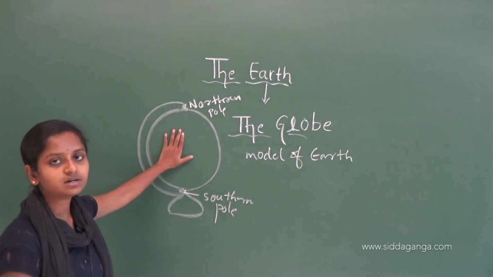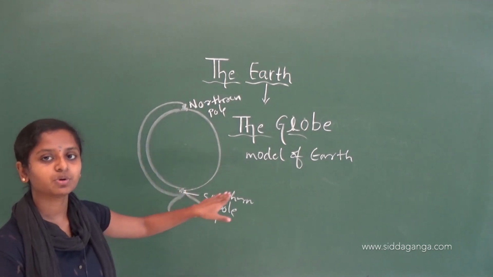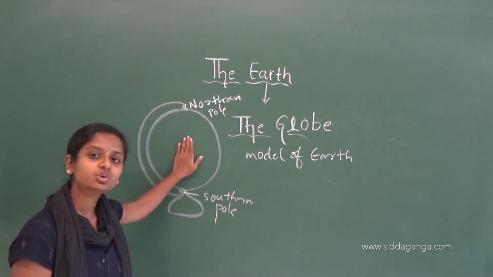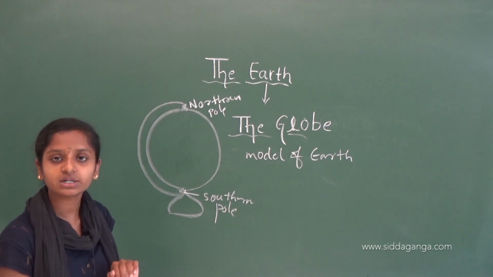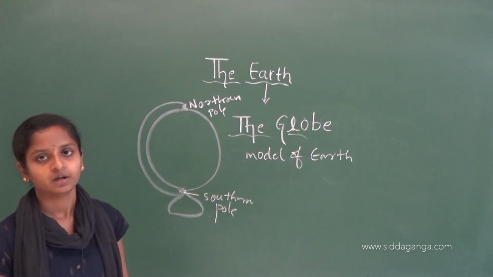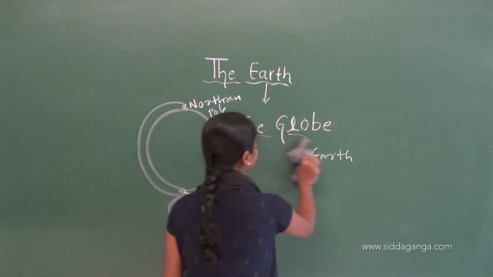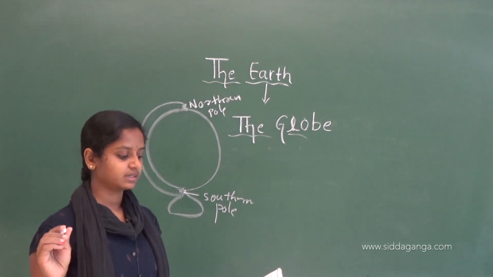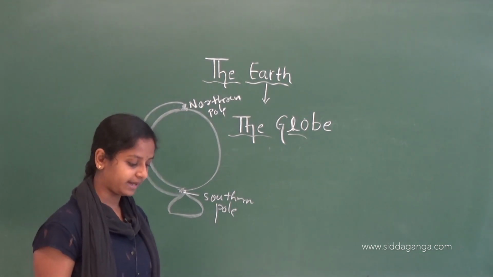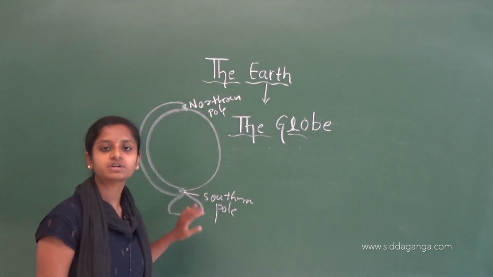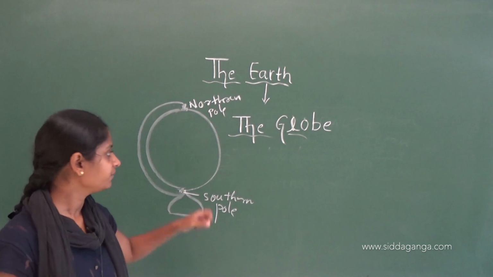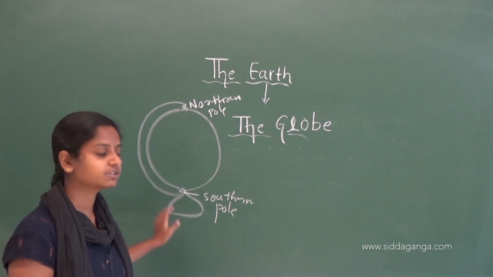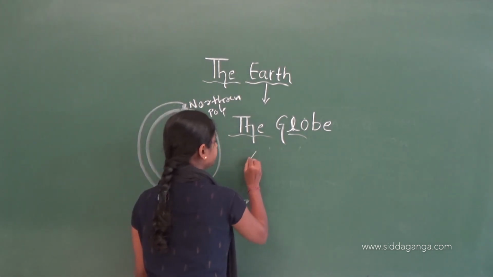This globe is a miniature, a small representation of our Earth's surface, but it too has some limitations. What are those? Let's see. A globe is difficult to carry. We cannot hold it and carry it everywhere, right? That is why it is difficult to carry everywhere.